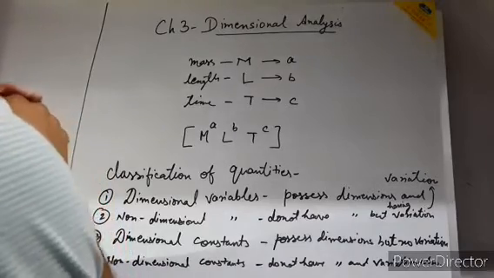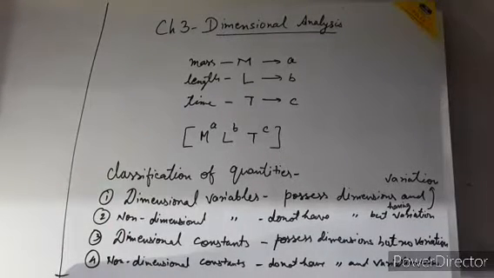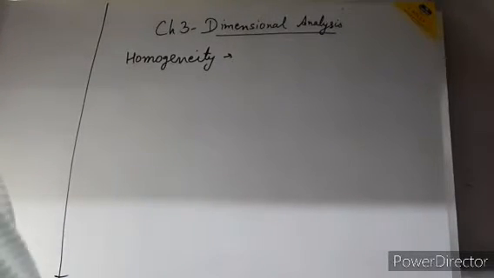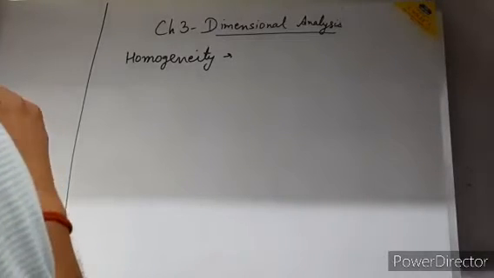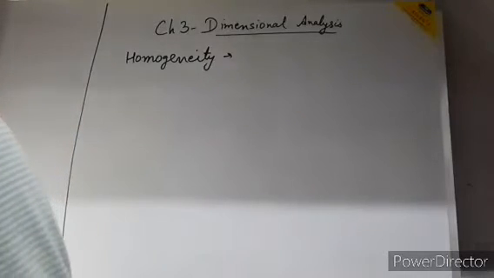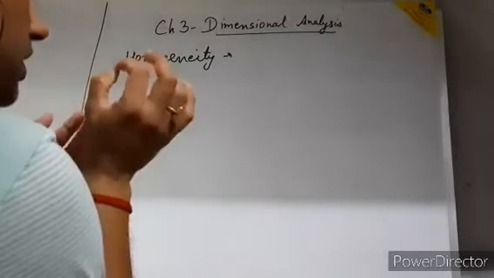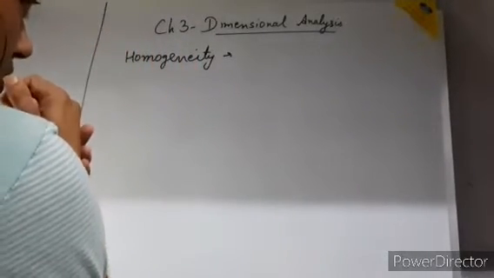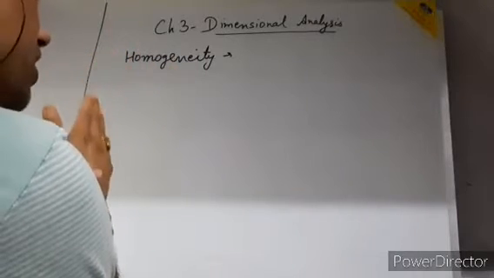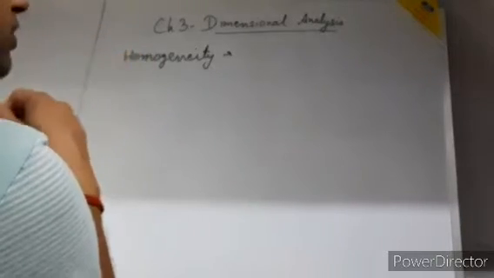Now your next topic is the principle of homogeneity. Actually, students, in the principle of homogeneity, every equation relating physical quantities must be dimensionally homogeneous. That means the left hand side of the equation should be equal to the right hand side of the equation. Suppose I take the formula v is equal to u plus at.